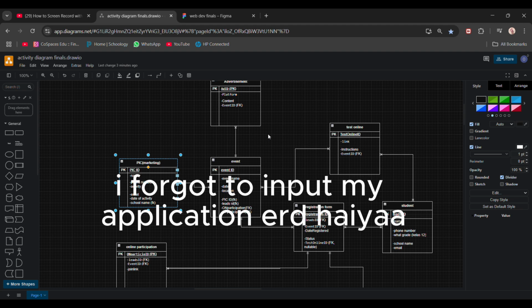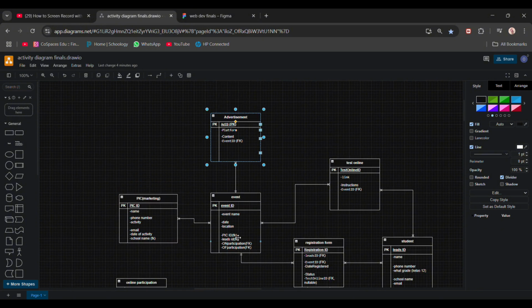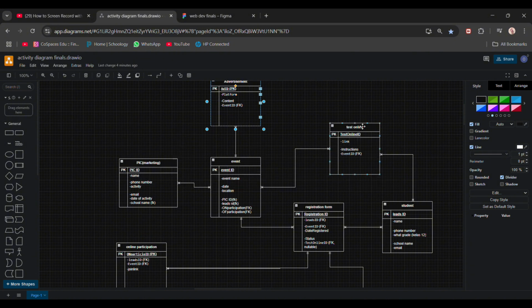So basically it's one to many. It can be handled by one person or many. But if you want SGU, the PIC is still just one. So it's one to one, one and only one. Okay. And the advertisement can only be made for a certain event, but in SEO we can also use the same one, and the event can hold many advertisements. So in this case, there are many flyers or many interested campuses that also want to go into the event.